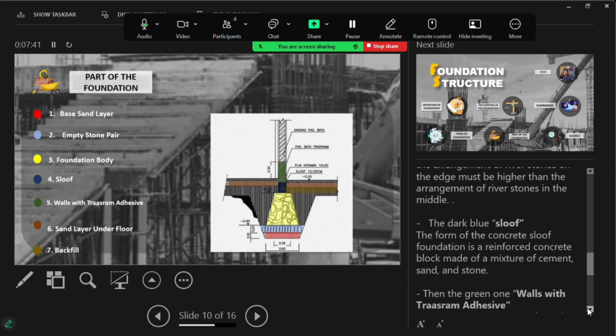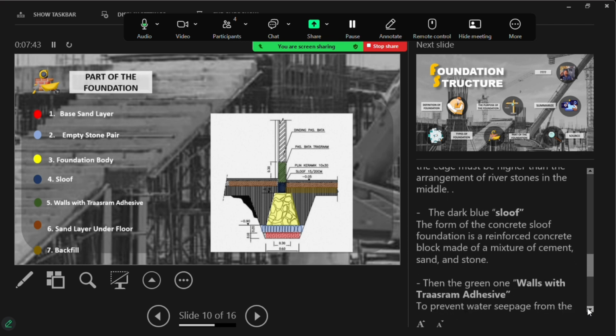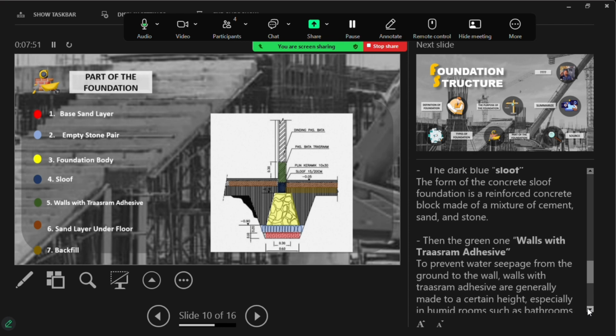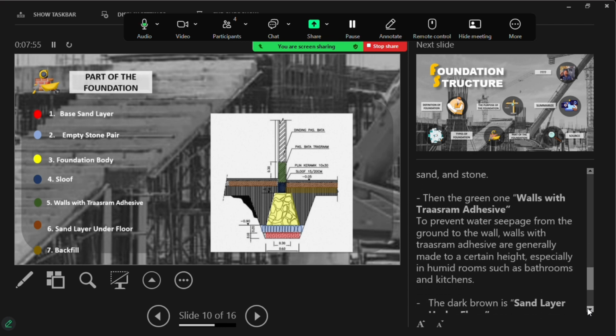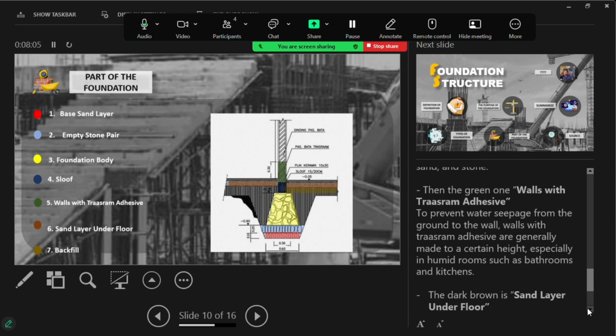The dark blue is the slope. The form of the concrete slab foundation is a reinforced concrete block made of a mixture of cement, sand, and stone. The green one is walls with trass ram adhesive. To prevent water seepage from the ground, the walls with trass ram adhesive are generally made to a certain height, especially in humid rooms such as bedroom and kitchen.